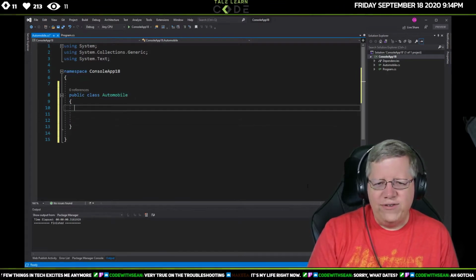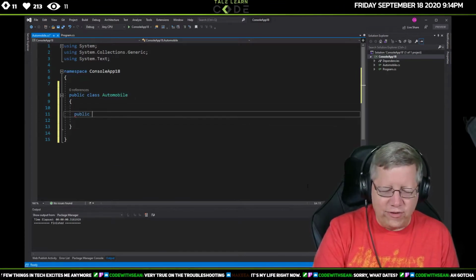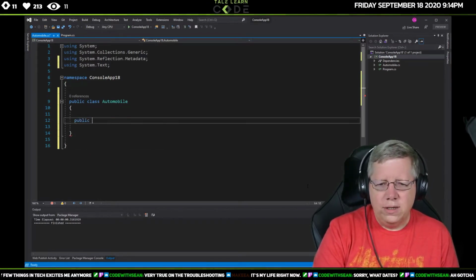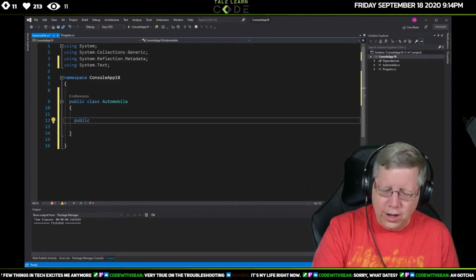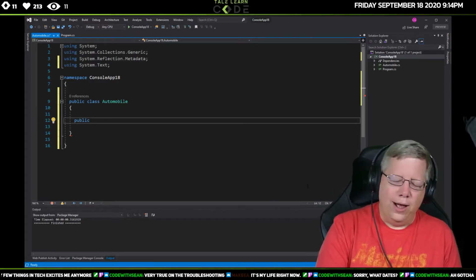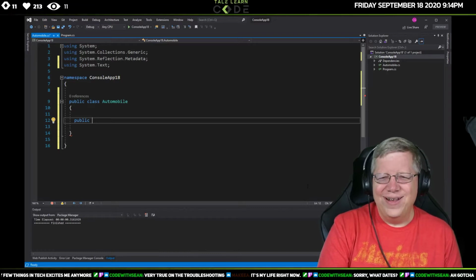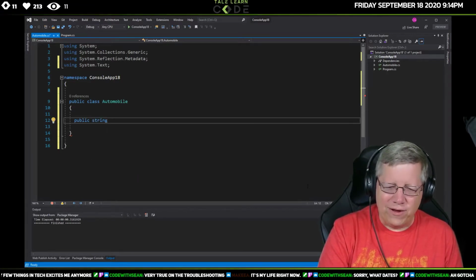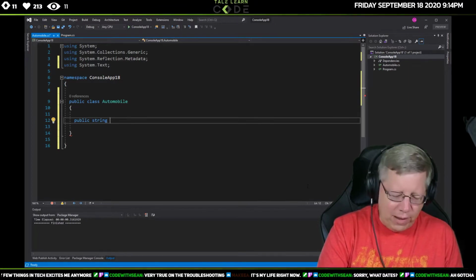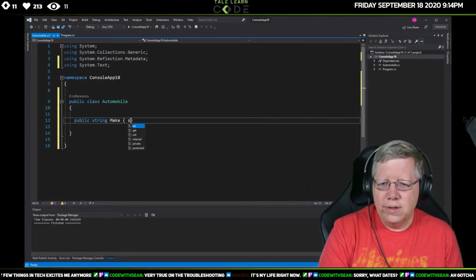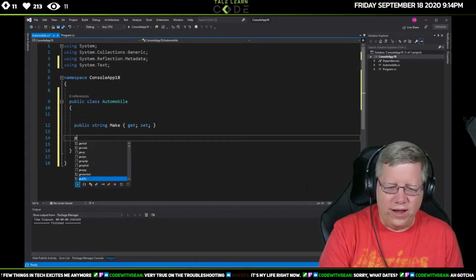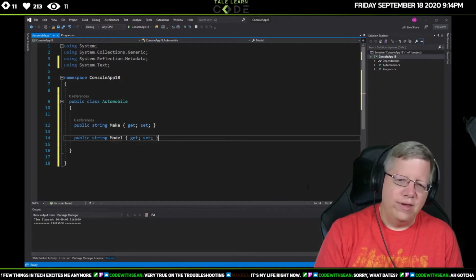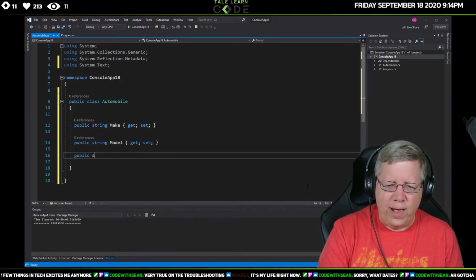Let's just say we have some properties. Public string Make, get set, and we're going to make this kind of simple here. Public string Model, get set. And let's just do also a public string. I'm not doing this really right, I'm just making this up as I go.